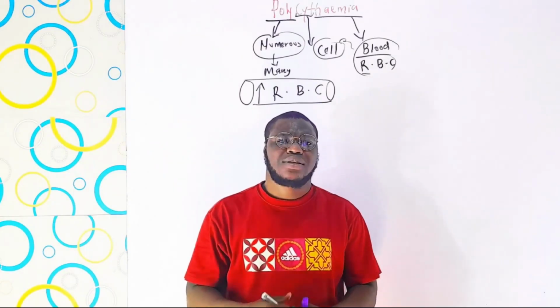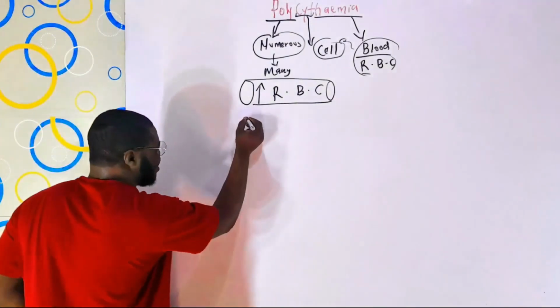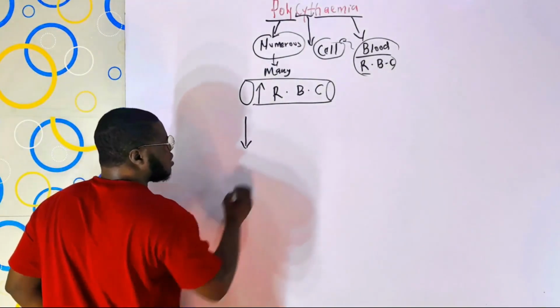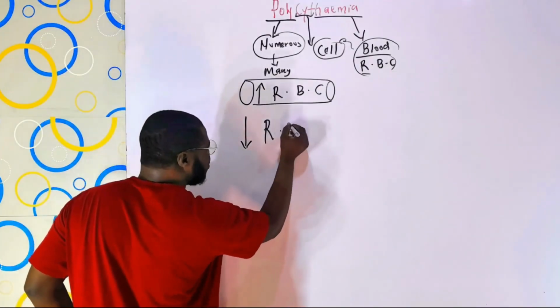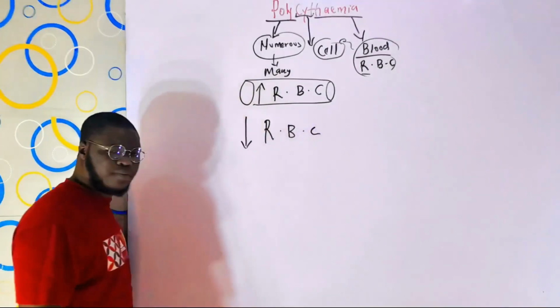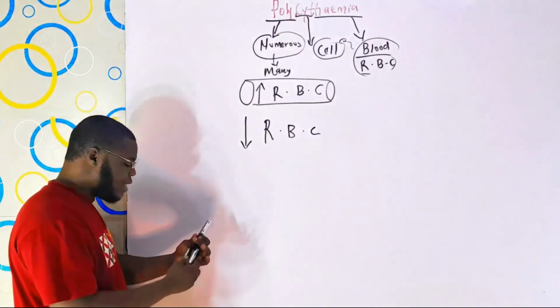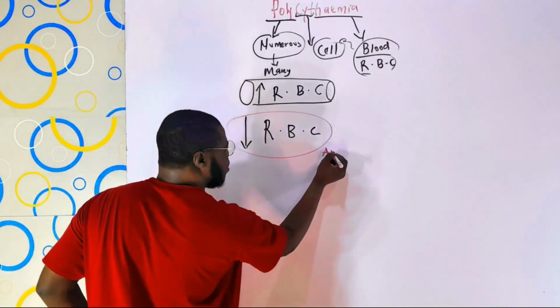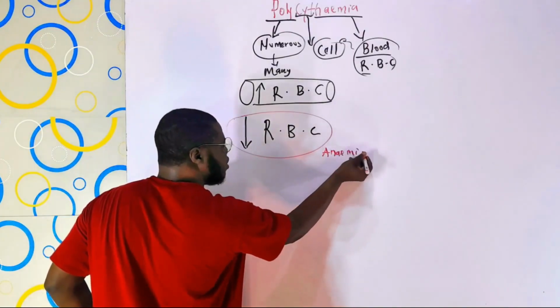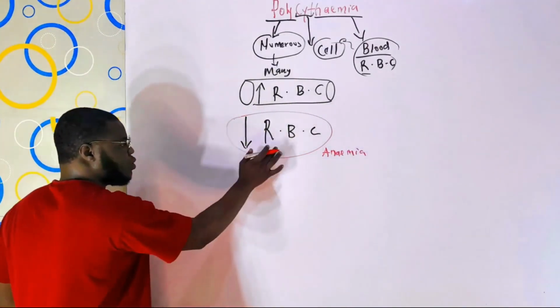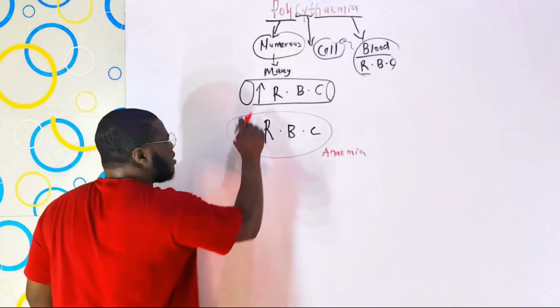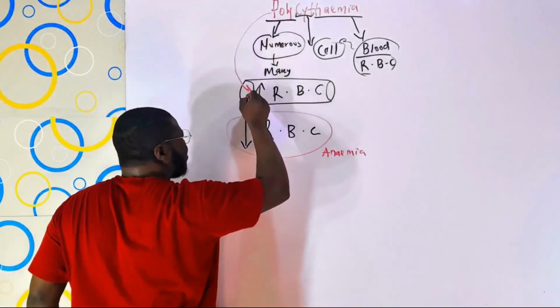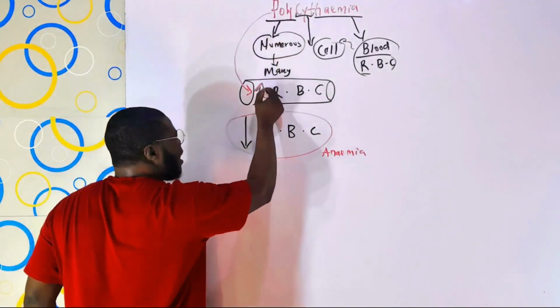Anemia is a reduction in either the quality or the quantity of red blood cells. If anemia is a reduction in the quantity of red blood cells, then polycythemia is an increase, not a reduction.